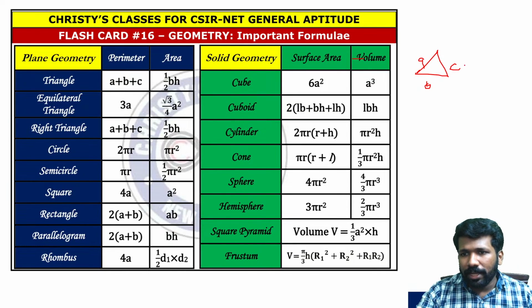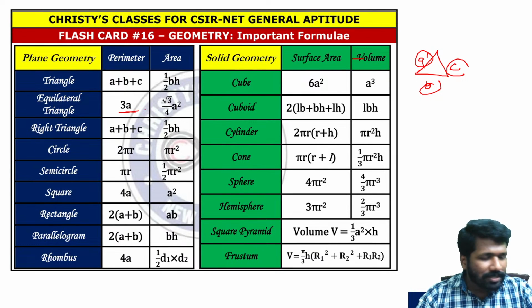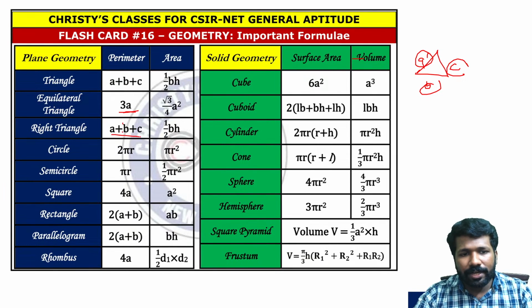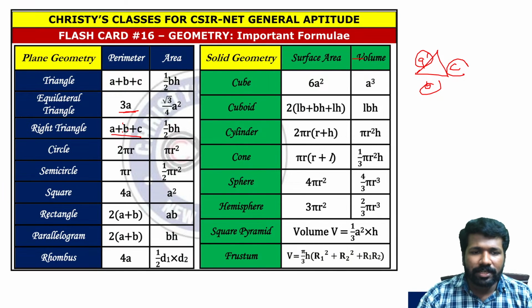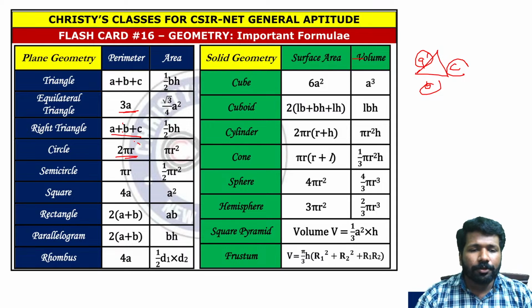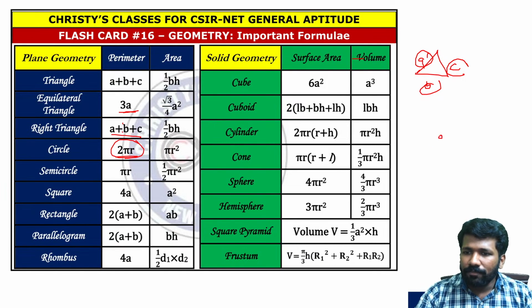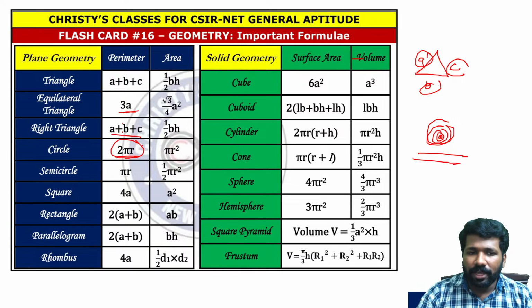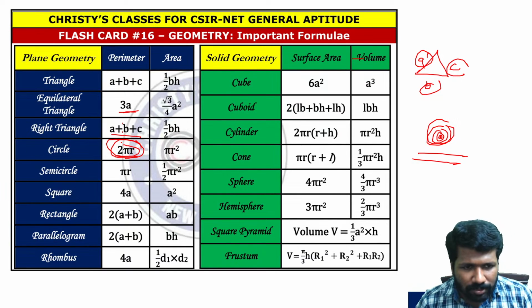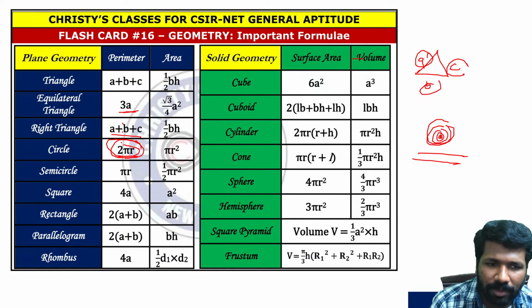That means for a triangle it will be the side lengths added, a plus b plus c. For an equilateral triangle all sides are equal, so it is a plus a plus a, that is 3a. For a right triangle also it is a plus b plus c, because a right triangle also can have 3 different sides. And for a circle it is 2 pi r. The derivation of 2 pi r is also possible, with one small circle and one big circle, by extending the circle and opening it up, you can derive this. But that is a little time consuming. Due to lack of time, I am skipping it for time's sake.